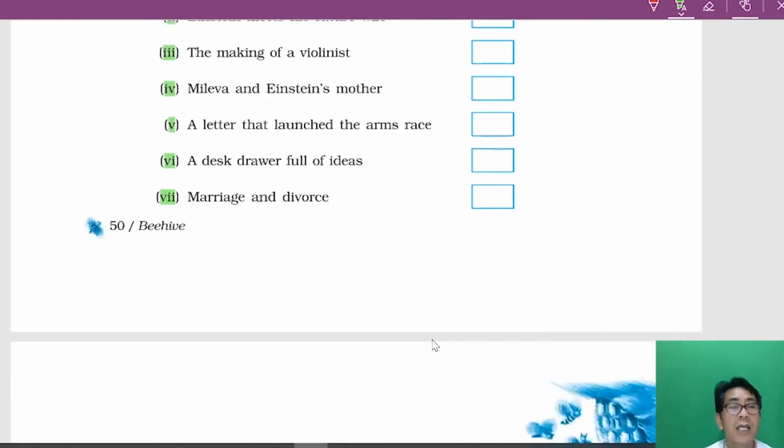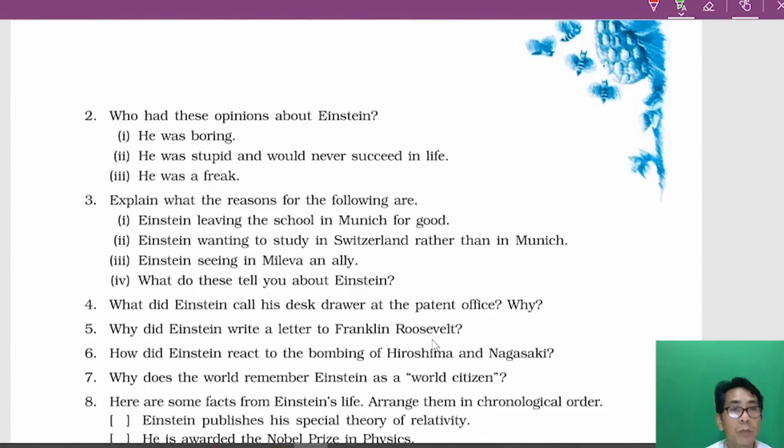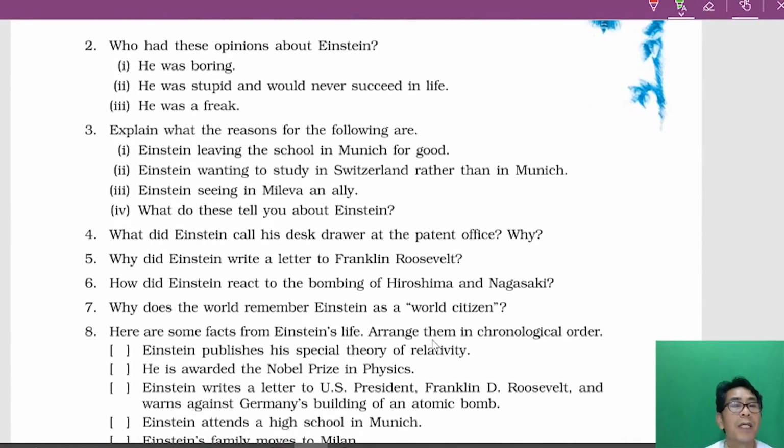So this is the first exercise. Now there are some questions from the passage. Who had these opinions about Einstein? Einstein had so many opinions from people. First one, he was very boring. Who do you think said this?